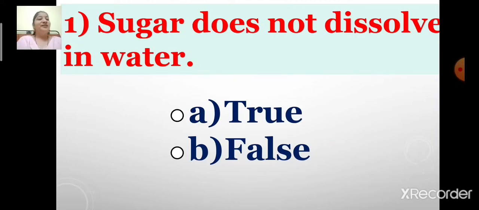No, this statement is not true. It is false. So children, which option will you select? Yes, option B, false. So let us select option B, false. Sugar does not dissolve in water is a false statement.